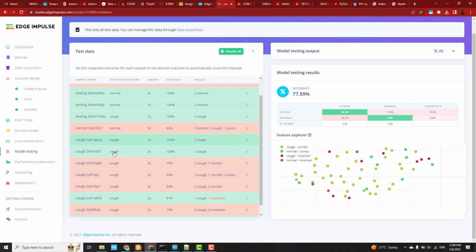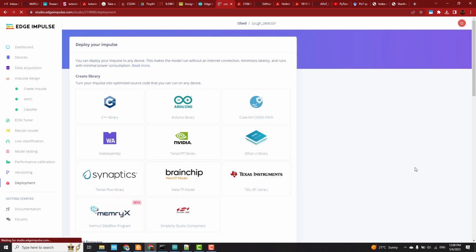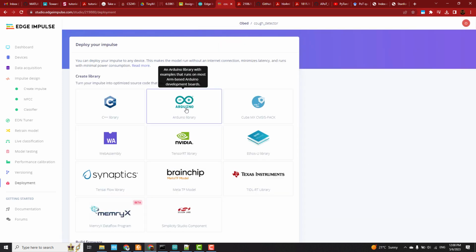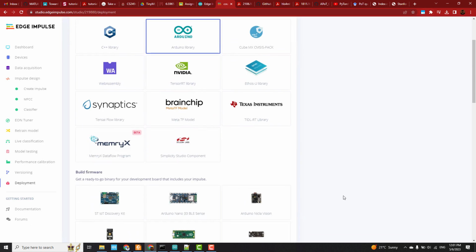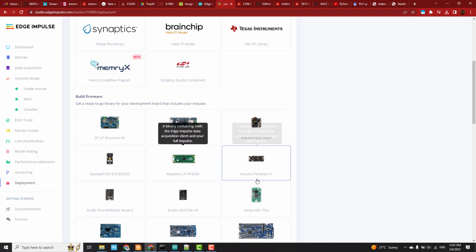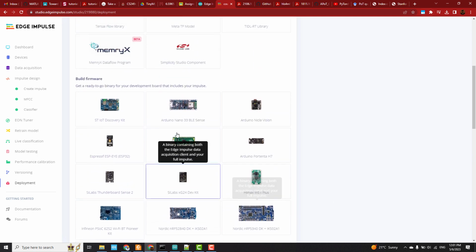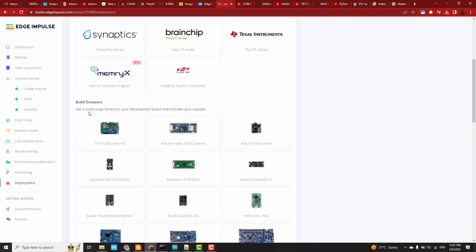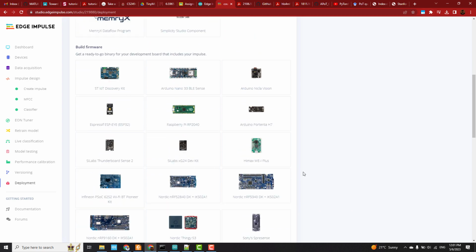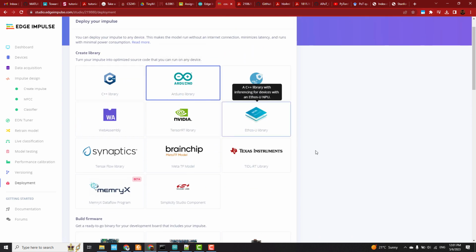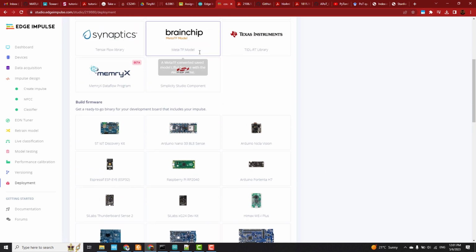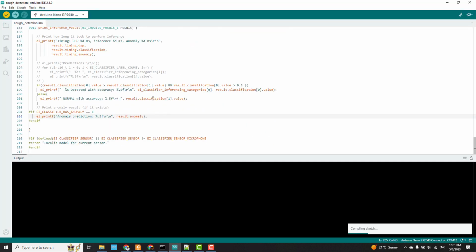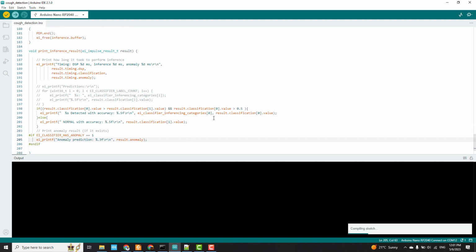After this, I deployed the model to my device. I used the Arduino library option because the Arduino Nano RP2040 Connect is not fully supported by the direct deployment. So I created the library, downloaded it, went to the Arduino IDE, and installed it.